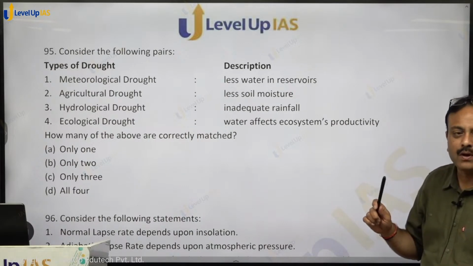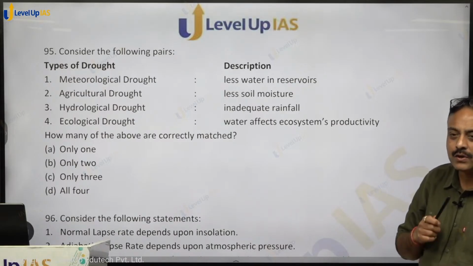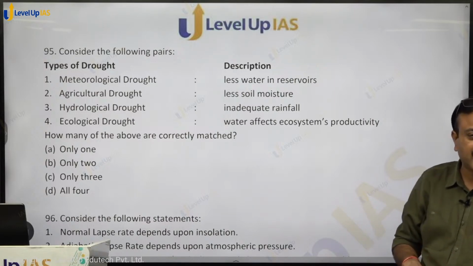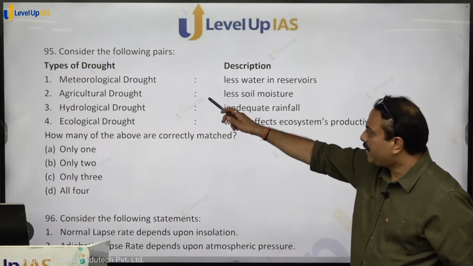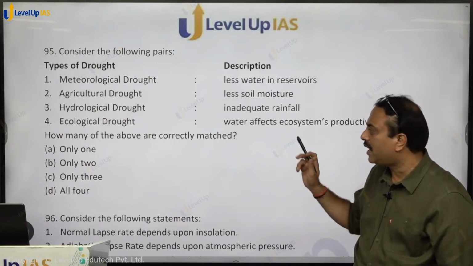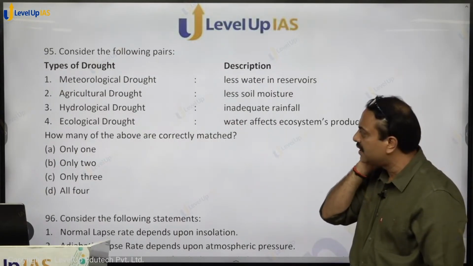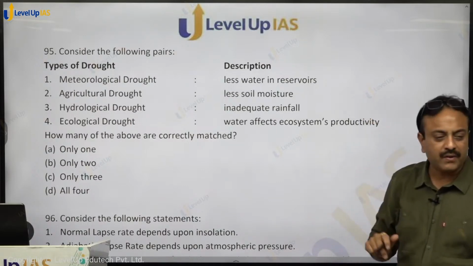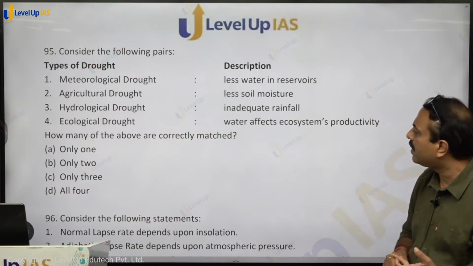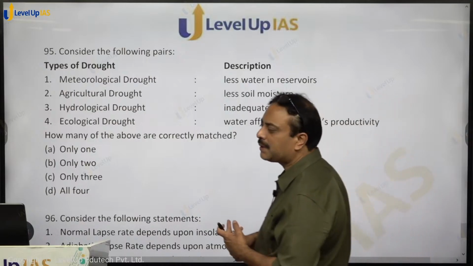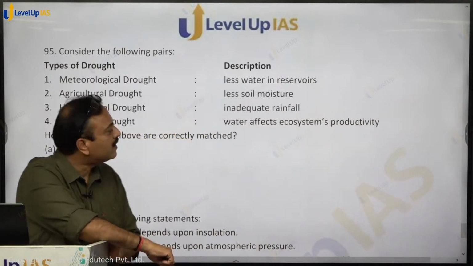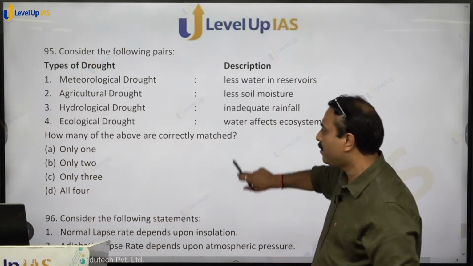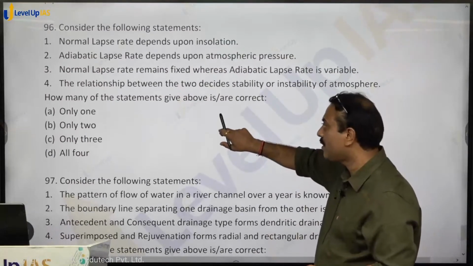Meteorological is related to rainfall. Hydrological is related to storage in whatever water body is available in that particular region, be it dams, ponds, lakes, reservoirs, anything. So meteorological drought is inadequate rainfall. Hydrological drought is less water in reservoirs. Agricultural drought, soil moisture will be less, so agricultural productivity will be affected. Ecological drought, water affects ecosystem productivity, right? So 2 are correctly matched, 2 are incorrect. So option B, B for boy, shall be the right answer. Clear on that?